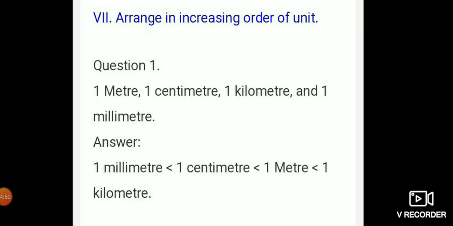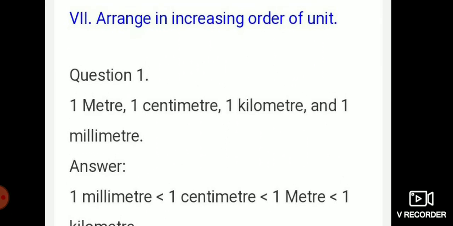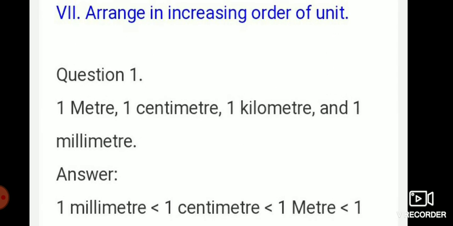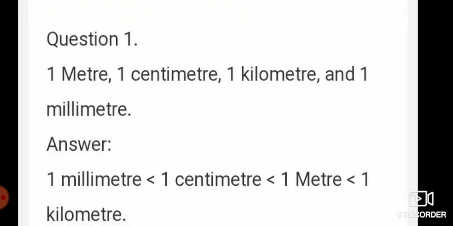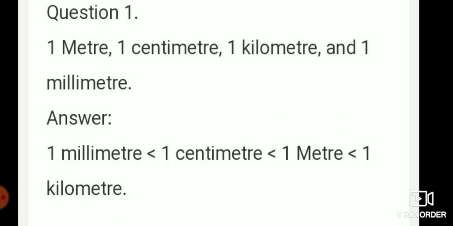Now come to match the following. Look at your book. Don't look at the screen. Length of the forearm, cubit. Then SI unit of length, meter. Then nano, 10 power minus 9.